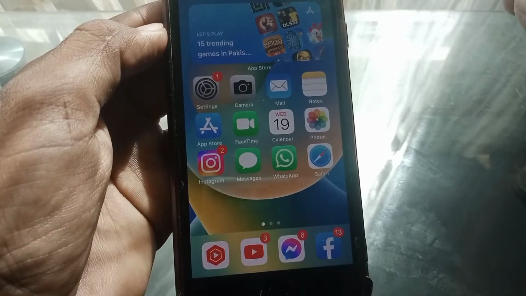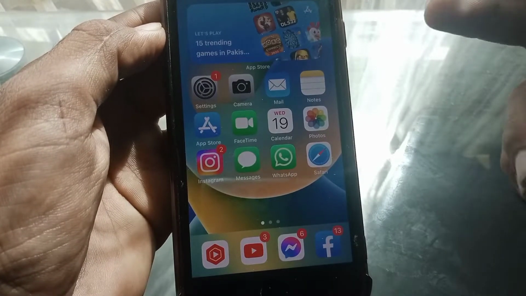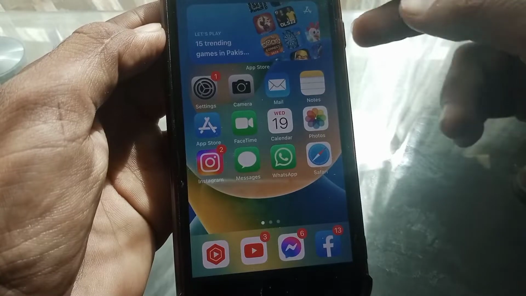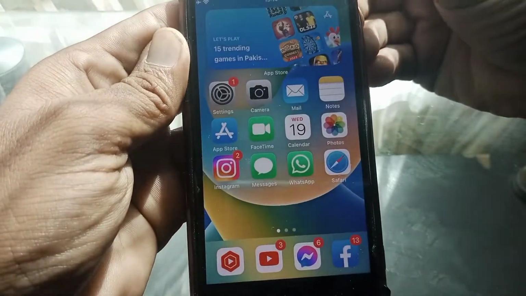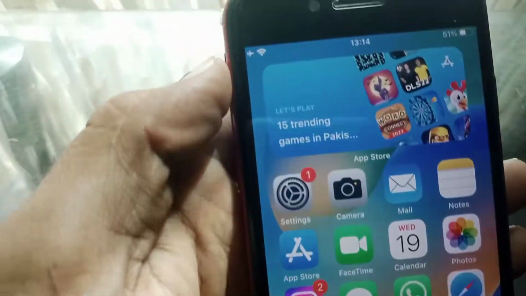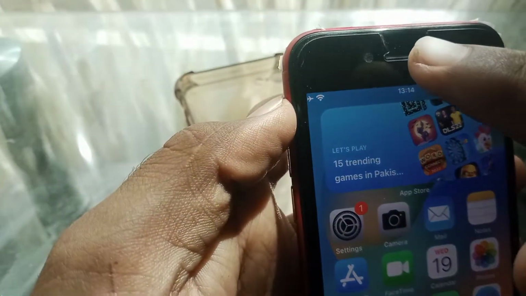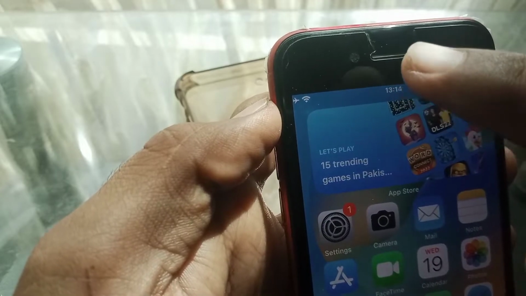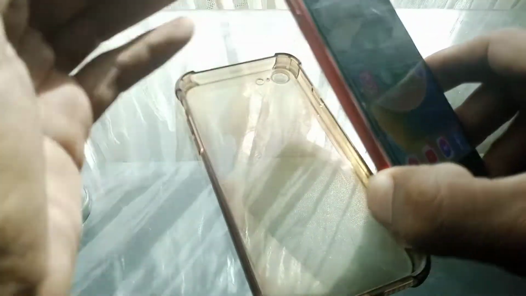So first of all guys, what you need to do is simply take a brush, and then you have to remove the case from your iPhone and clean these speakers from here with the brush. Okay guys, and after that you have to clean the upper speaker from here with the brush, and after that check whether your problem has been fixed or not.